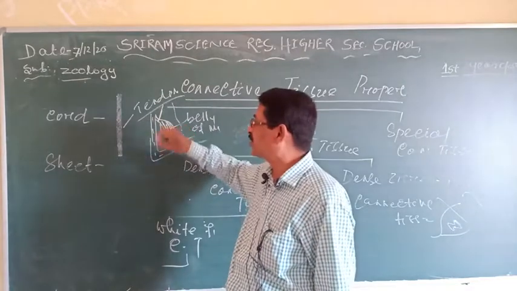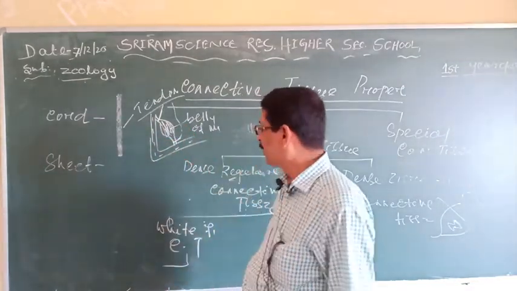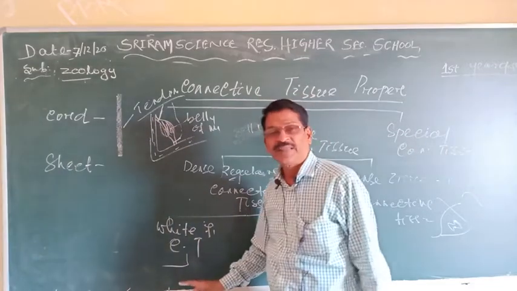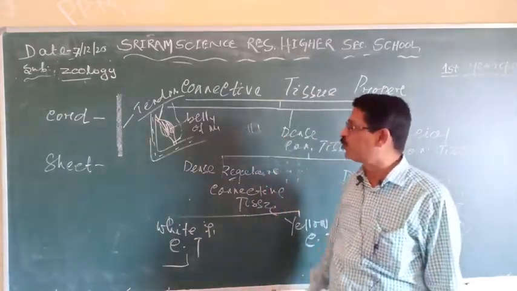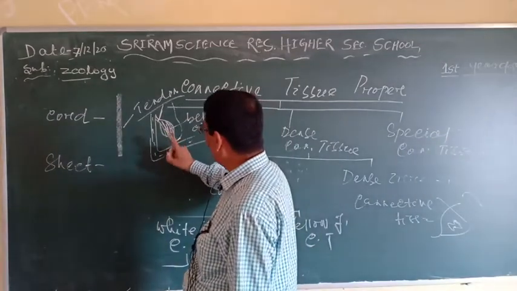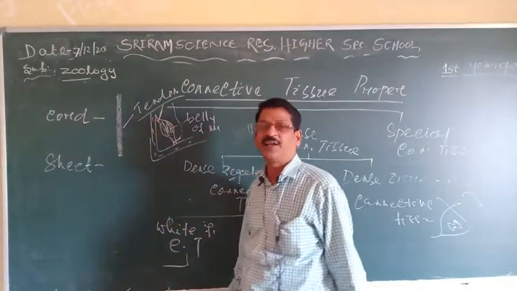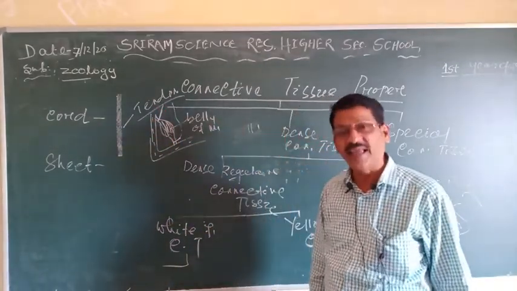So this tendon is a cord-like, non-elastic structure which is made by the white fibrous connective tissue and helps to attach the striated muscle, or the skeletal muscle, with the skeleton, like the bones or the cartilage.